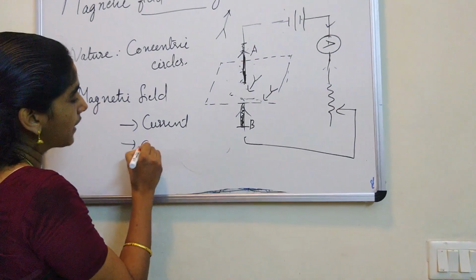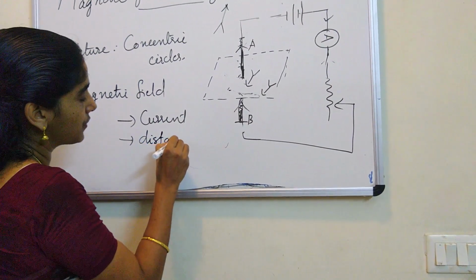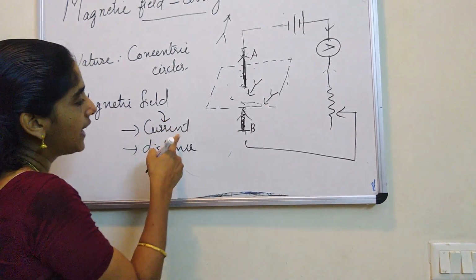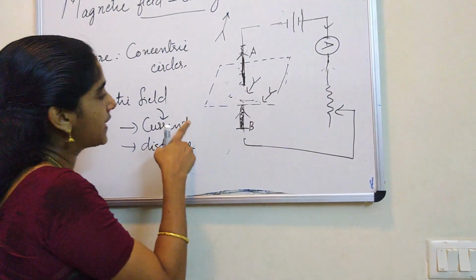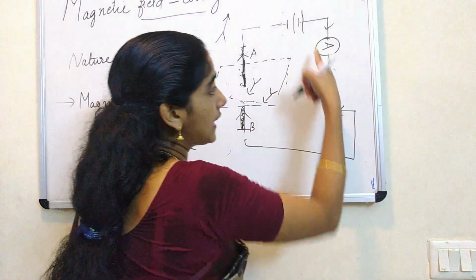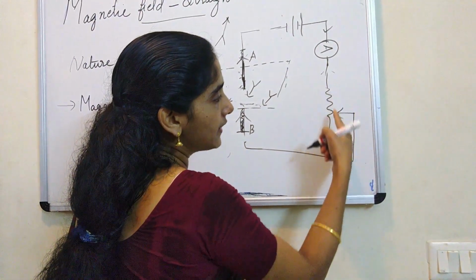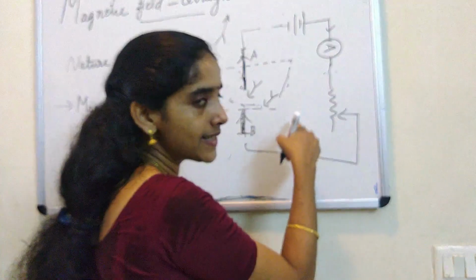The relation between magnetic field and distance. So what is the relation between field and current? As the current reverses, direction reverses. As you move the slide along the rheostat, you can change the current in the circuit.